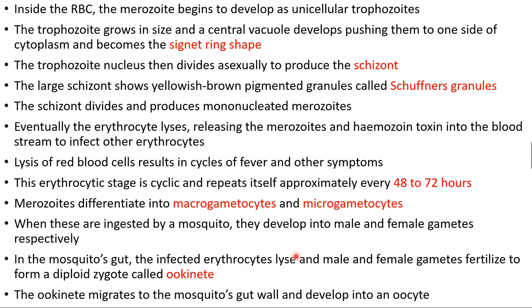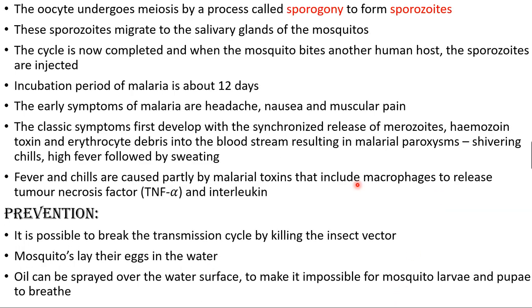So these male and female gametes develop respectively from the infected erythrocytes in the mosquito's gut region. Okay, in the intestinal wall, male and female gametes fertilize to produce a diploid zygote. Later it develops into an ookinete. The ookinete migrates and attaches to the mosquito's gut wall and develops into an oocyst. Now, the oocyst undergoes meiosis by a process called sporogony to form sporozoites. Sporozoites migrate to the salivary gland of the mosquito, and the cycle is now completed.